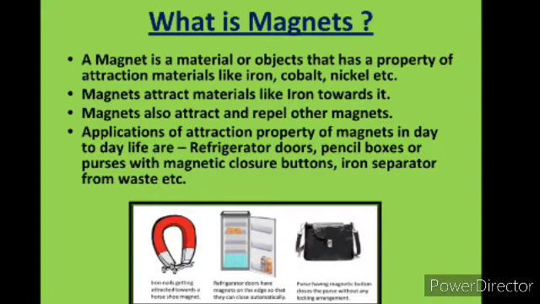So, what is that property of a magnet? A magnet is an object that has a property to attract materials like iron, cobalt, and nickel. A magnet attracts materials like iron towards it. Magnets show attraction and repulsion with other magnets.